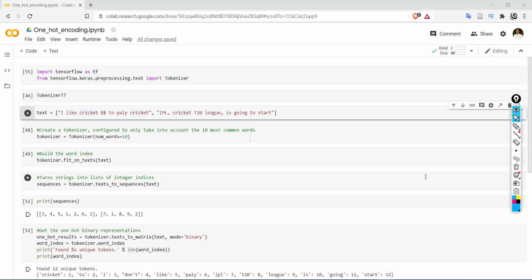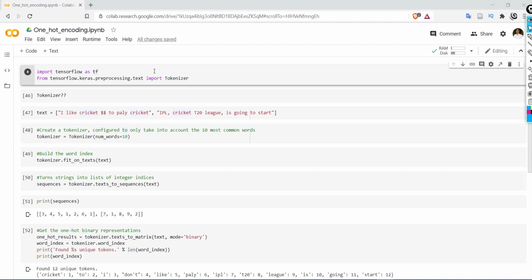Text vectorization is the process that will initially identify all the tokens from the given input and will assign one vector to each token. One of the simplest ways for text vectorization is one hot encoding. So in this video we will see what is meant by one hot encoding and how to get the one hot encoding for the given text. So let's see how to get the one hot encoding vector for the input data.